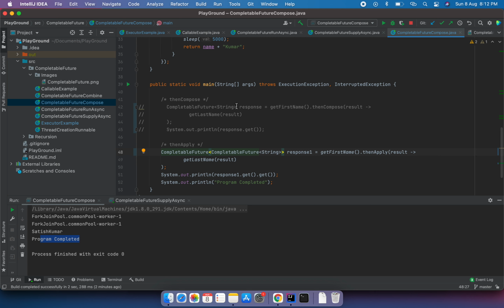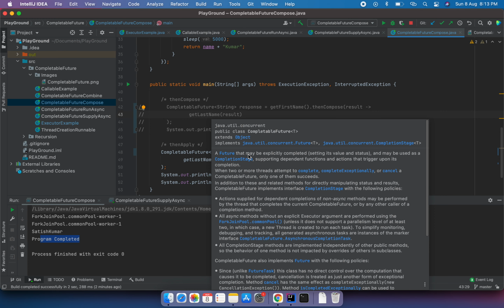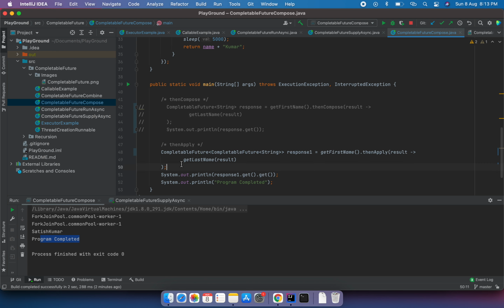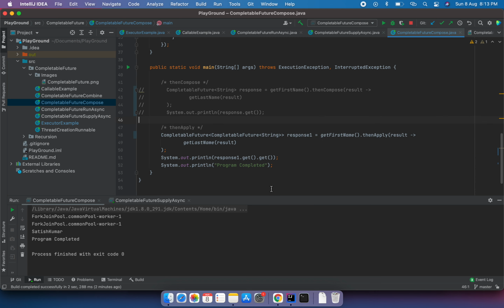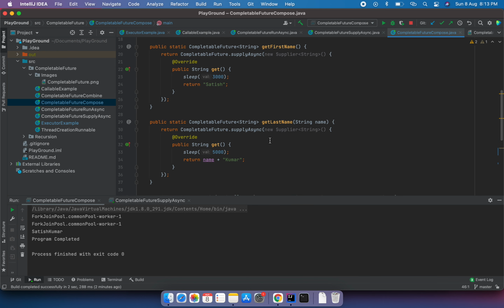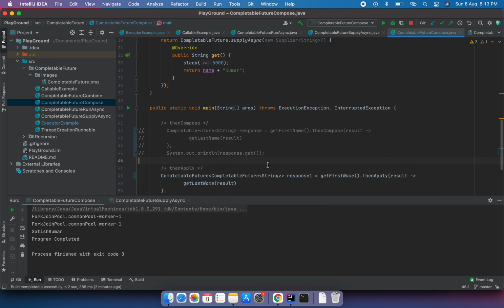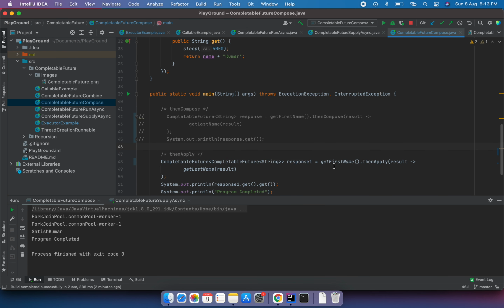So in this scenario, we have the completable future only as a part of the output, but here we have a nested completable future. That is the only difference. Otherwise the behavior remains the same, how it is executing and everything. The only thing is the form of the output has been a little modified in the case of thenApply, if you want to execute the same way. Otherwise the thing is completely the same. This is the only difference in this example, with thenCompose and thenApply.